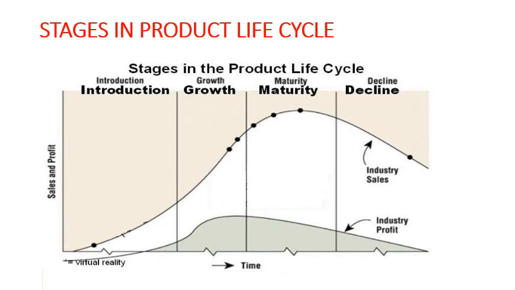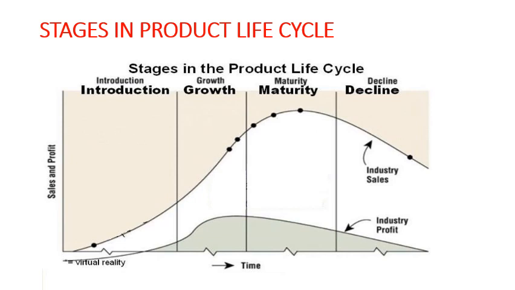So basically in a product life cycle, there are 4 stages once it is introduced into the market. Once a new product is developed, once a new product is built, once a new product is ready to be brought into the market, it undergoes 4 major stages. The first stage is the introduction stage. The second stage is the growth stage. The third stage is the maturity stage, and the last stage is the decline stage. So we'll look at all these stages one by one.